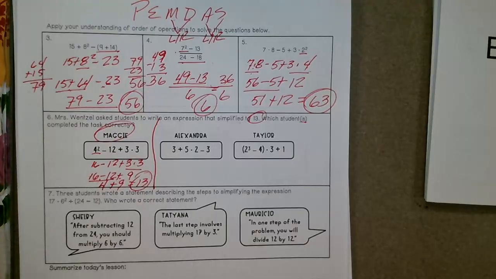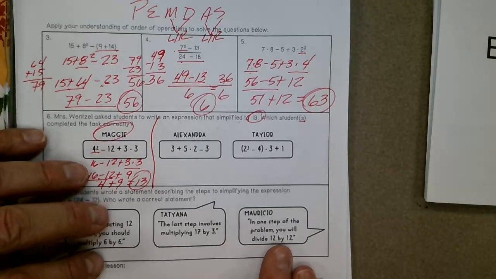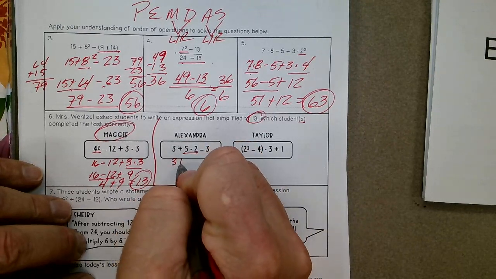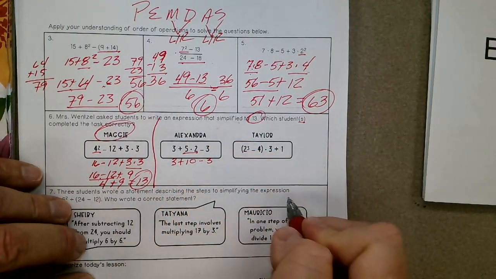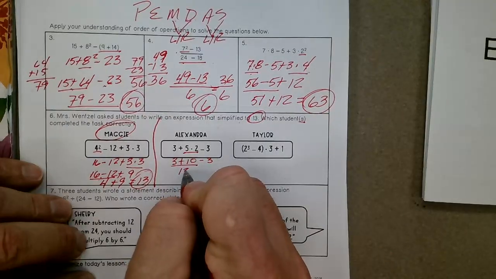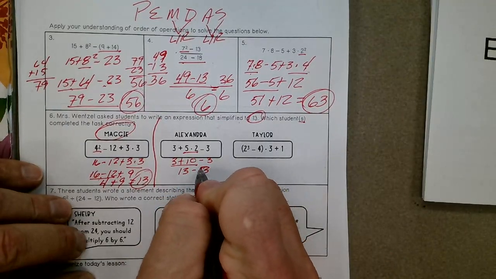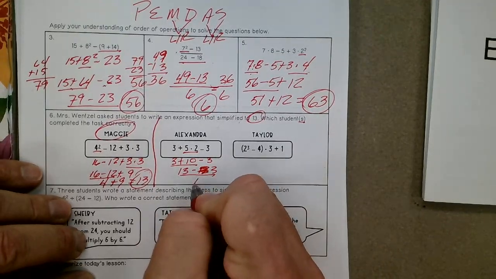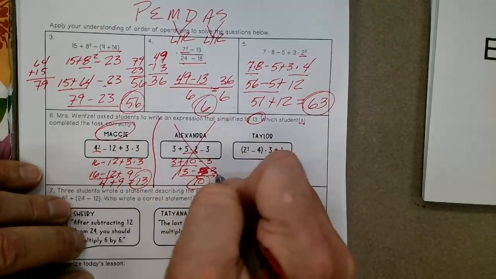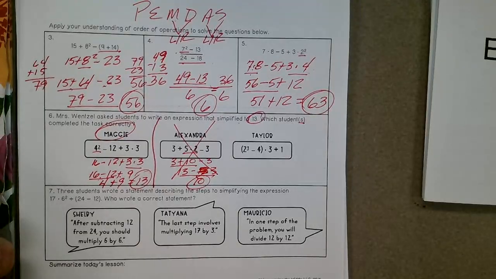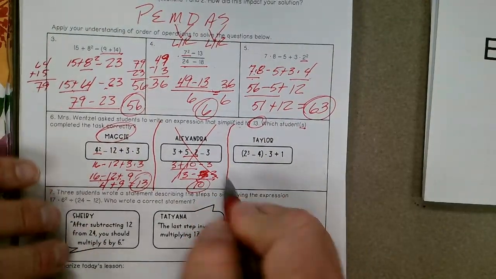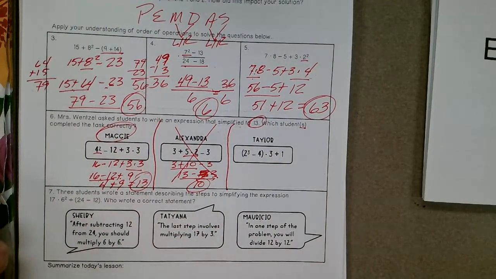Let's take a look at Alex. Okay, so Alex, we have to multiply first. So we have 3 plus 10 minus 3. 3 plus 10 is 13, minus 3. 13 minus 3 is 10. No, does not equal 13. It does not simplify to 13. Okay, and I'll draw a line. And I'm using red pen because it's easier to see for you folks.